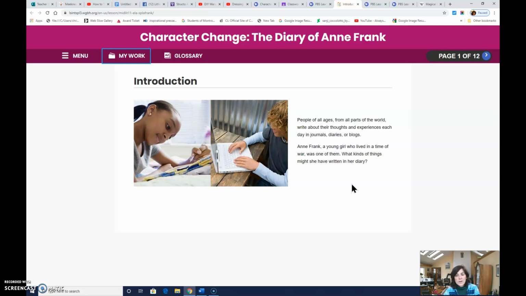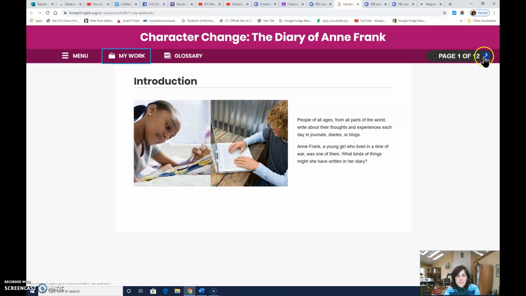Anne Frank, a young girl who lived in a time of war, was one of them. What kinds of things might she have written in her diary? You know very well how a journal can work. You've been writing in your journals as well, and I hope that you will consider making some entries like the ones that you see in Anne Frank. Some of you have, but it would be good to think about that even more.